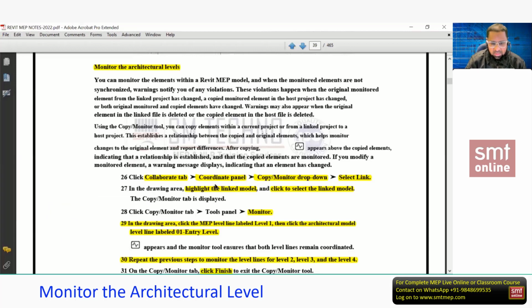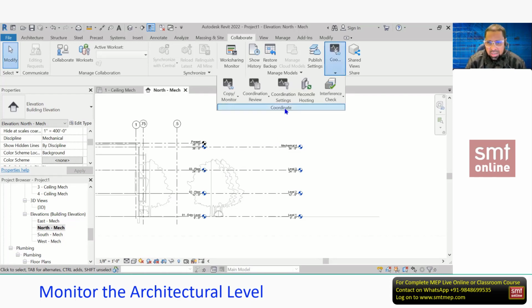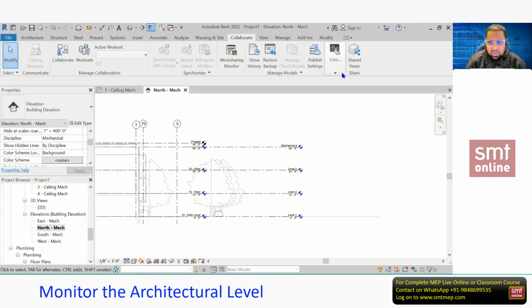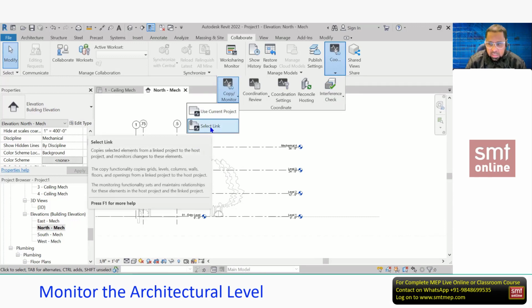Click on the collaborate tab, coordinate panel, copy monitor drop down, select. Everything is the same, no need to make any change, you can just verify. Here you see, it is in a drop down because of the screen resolution. This is actually the coordinate panel, the visibility is different as per my screen resolution. In the coordinate panel you see copy monitor drop down, select link. Which link? The arc link, the architectural link.